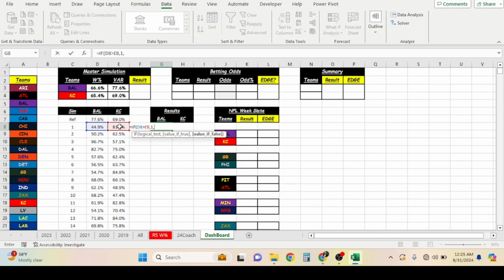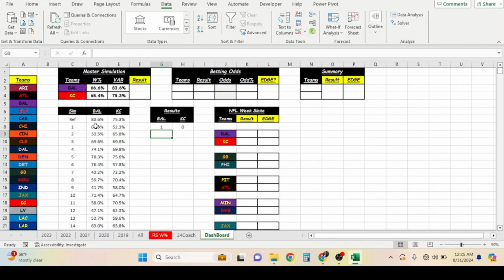If it's not, and it's lower, that'll represent 0, which will be a loss. Now we want to do the exact same thing for Kansas City. IF function, the logical test of if Kansas City is greater than Baltimore, it will be a win, otherwise a loss.